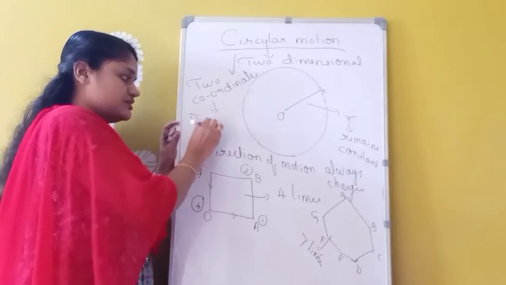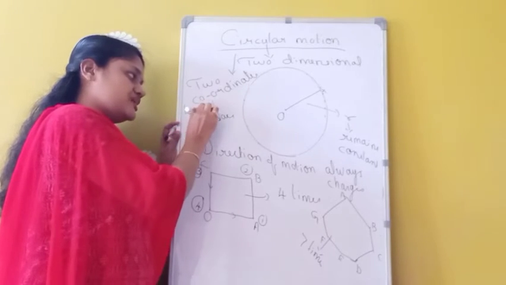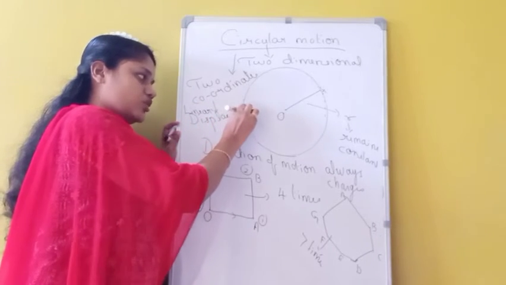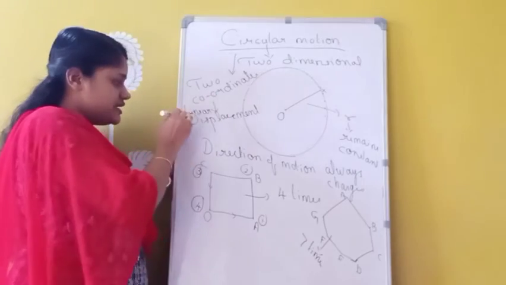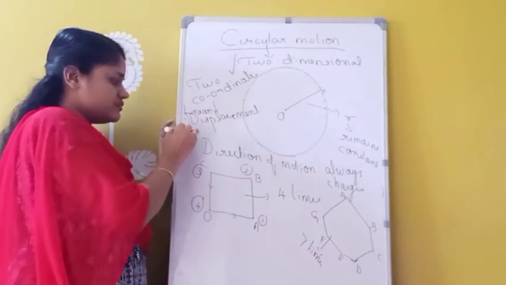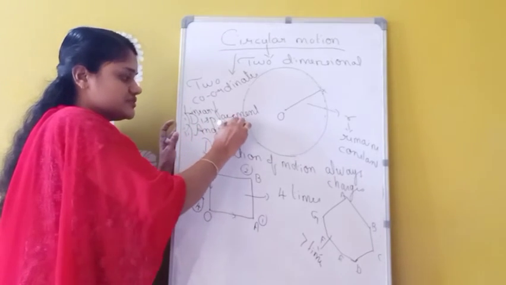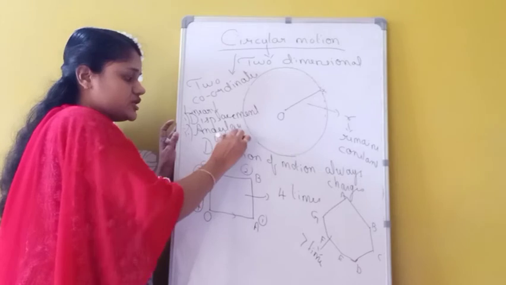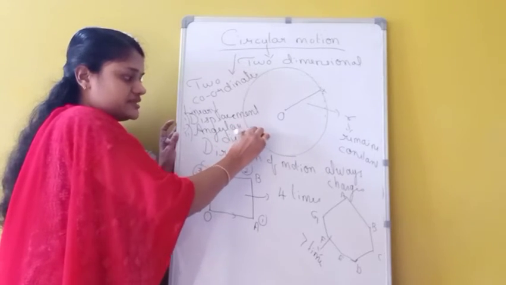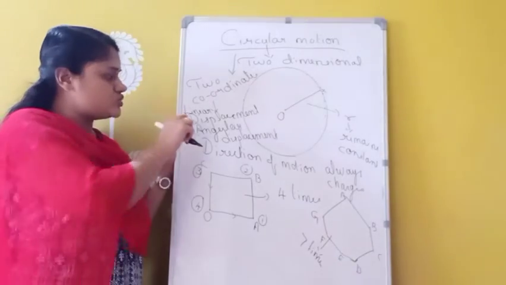In order to figure out which one? Linear displacement. So in order to figure out linear displacement, we need 1 coordinate. And the second one, angular wise there is also displacement. So the second one means which one? Angular displacement. So in order to represent a particle in circular motion, how many coordinates do we need? 2 coordinates are needed. One is for which one?